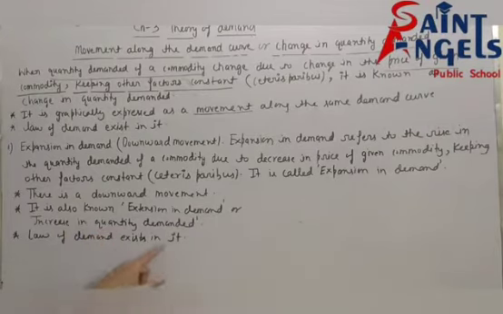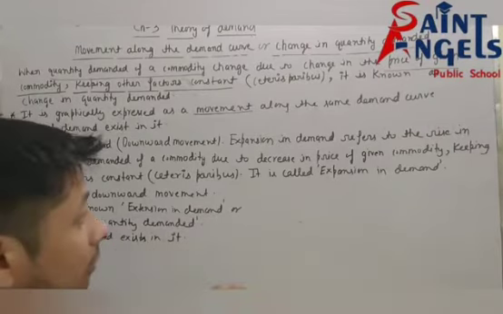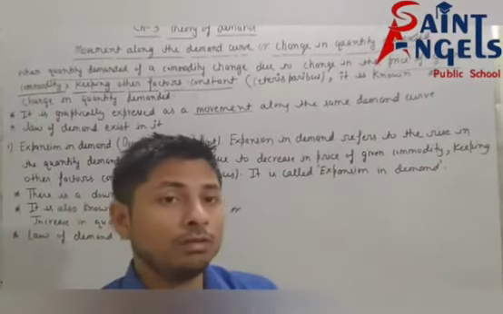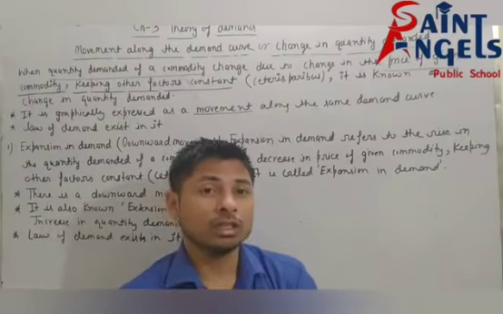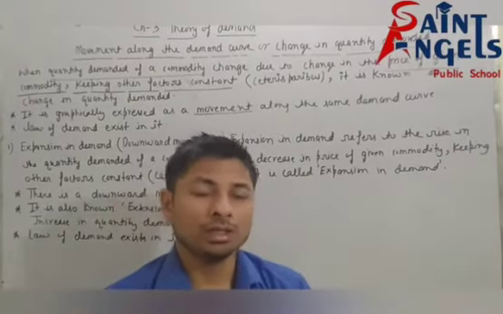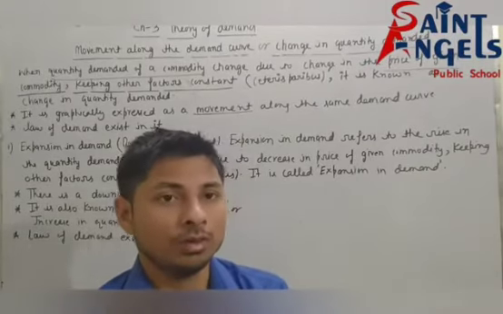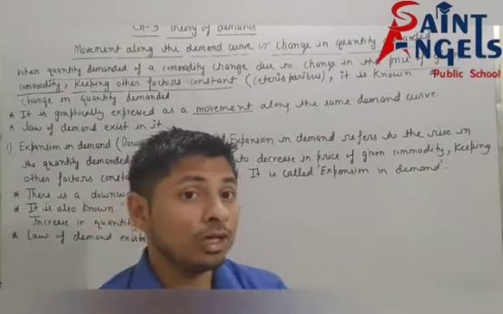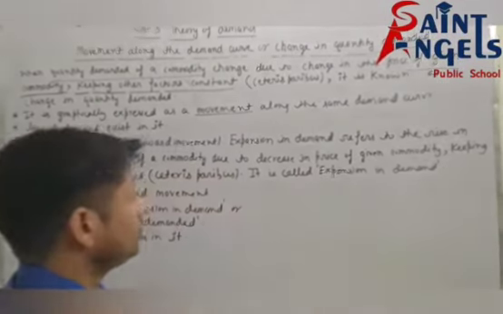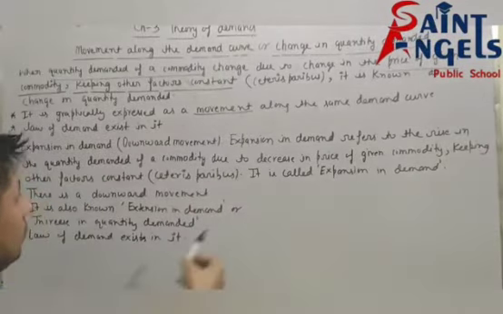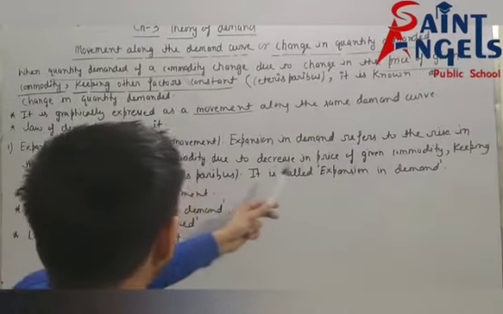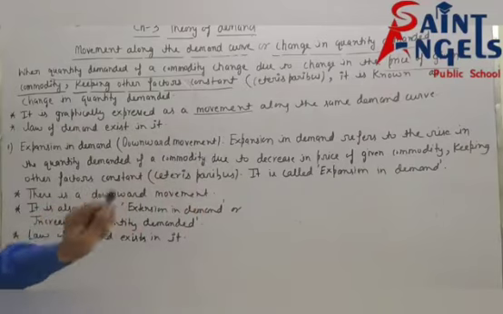Law of demand exists in it because law of demand states that, keeping other factors constant, or you can say, what is the definition of law of demand? Keeping other factors constant, law of demand states the inverse relationship between price of given commodity and demand of given commodity. Means we are talking about here decrease in price of given commodity and quantity demanded of a commodity.